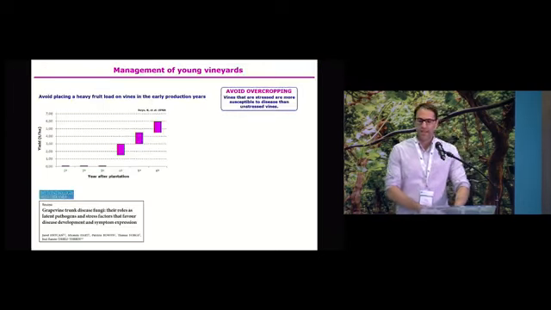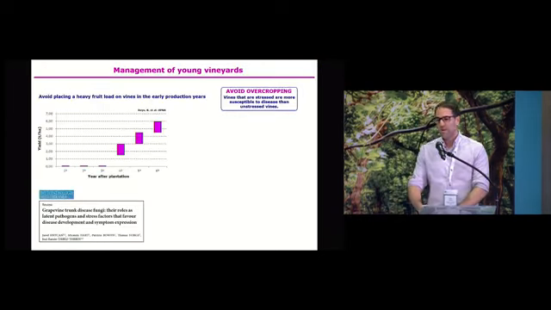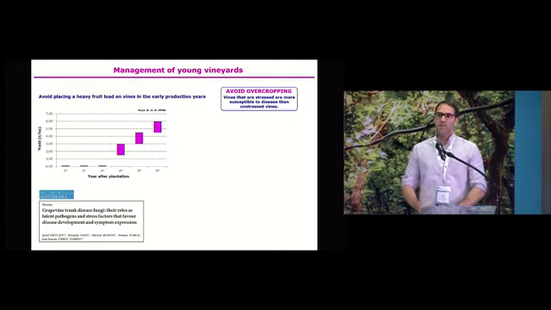And finally, I would like to talk very briefly about the management of young vineyards. This is, in theory, for wine grape production. I assume that table grape production is really different, but we theoretically recommend avoiding production the first 3 years and then increasing the production until full production 8 or 10 years after planting, depending on the rootstock and the scion combination.